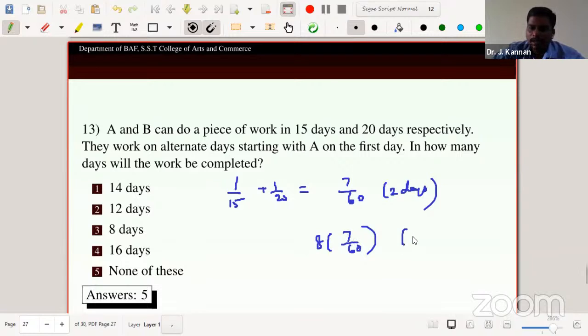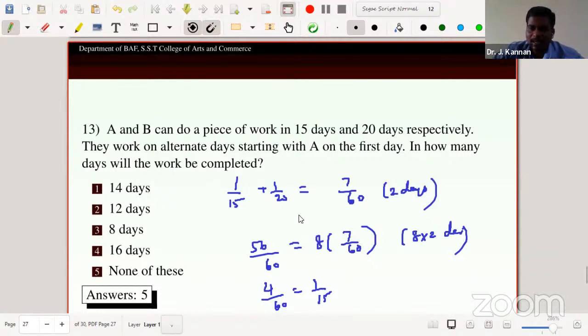So 8 into 2, 16 days, gives 56 by 60. So the remaining part is 4 by 60, which equals 1 by 15. So 16 days, AB, AB, AB, 8 pairs.